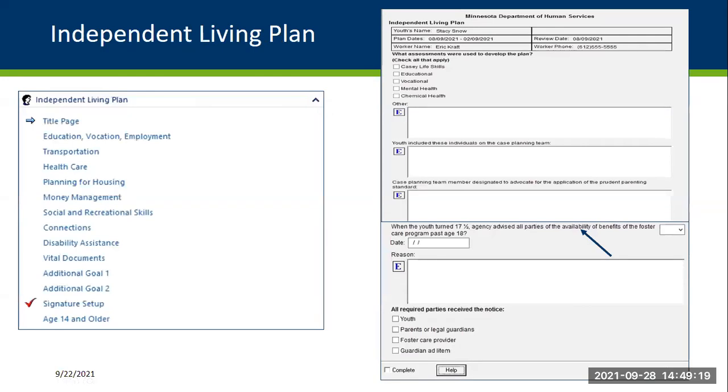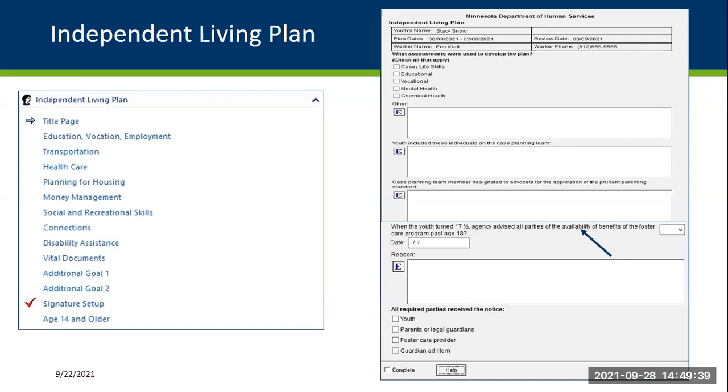And as you are all aware or may not be aware, but now are aware, for individuals aged 14 to 21 who are in out-of-home placement, when the out-of-home placement plan is generated, the independent living plan will also be included.